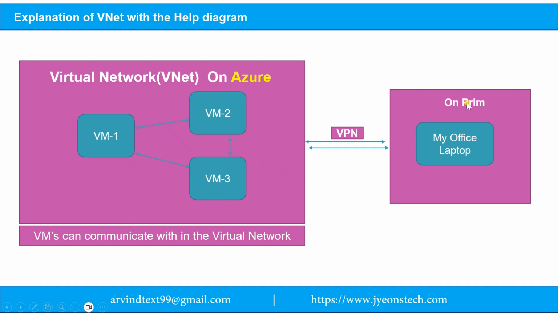Okay, so this is just for an example I have created. For an example, if you have any laptop or a server on premises. Okay, so if you want to communicate these virtual machines, VMs, to our local laptop on-prem or any server which exists on-prem, so how do we communicate with each other? We can communicate by VPN. Okay, so this is just for information. So friends, hope you understood this.